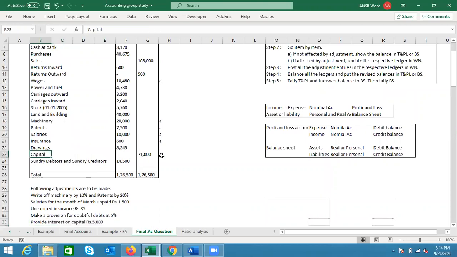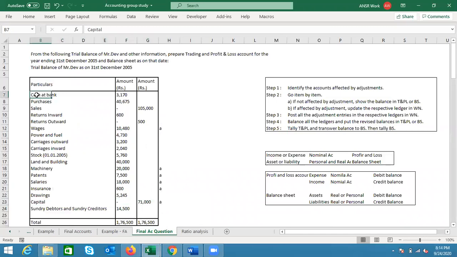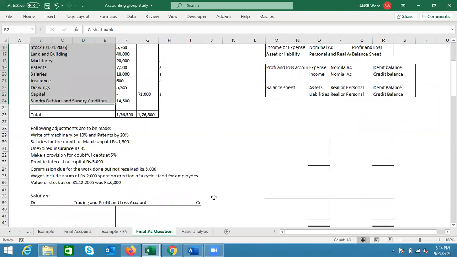So meaning thereby the capital account will have an adjustment entry because this entry is affecting capital account. However, interest on capital is not there anywhere, so I'm not putting A anywhere.